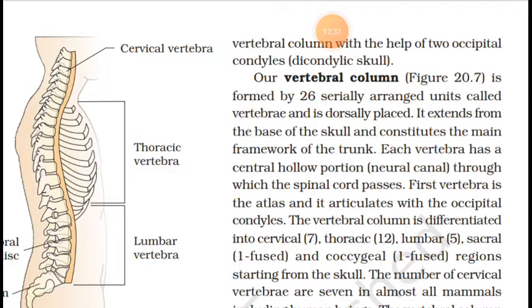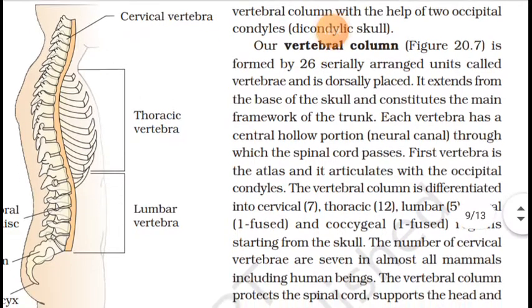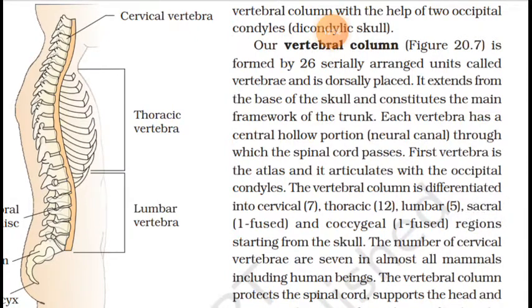Each vertebra has a central hollow portion, the neural canal, through which the spinal cord passes. The first vertebra is known as the atlas and articulates with the occipital condyles. The vertebral column is differentiated into different types as per its location.